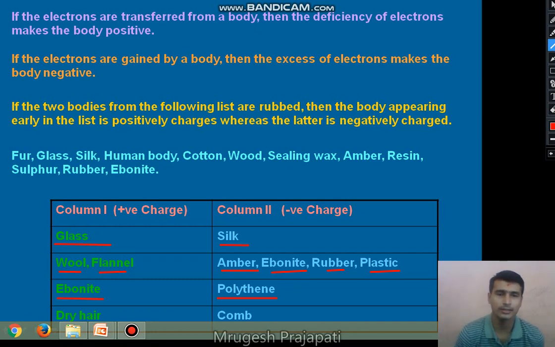So lastly, we take a common example, right? If we rub a comb with dry hair, the comb becomes a negatively charged body and the dry hair becomes a positively charged body.